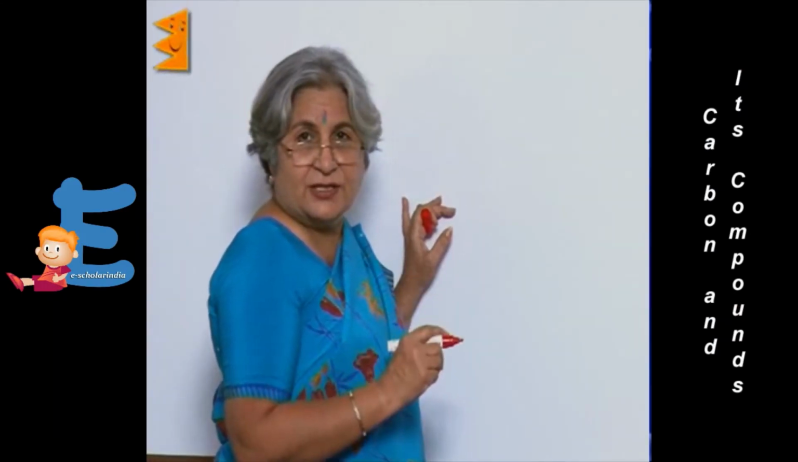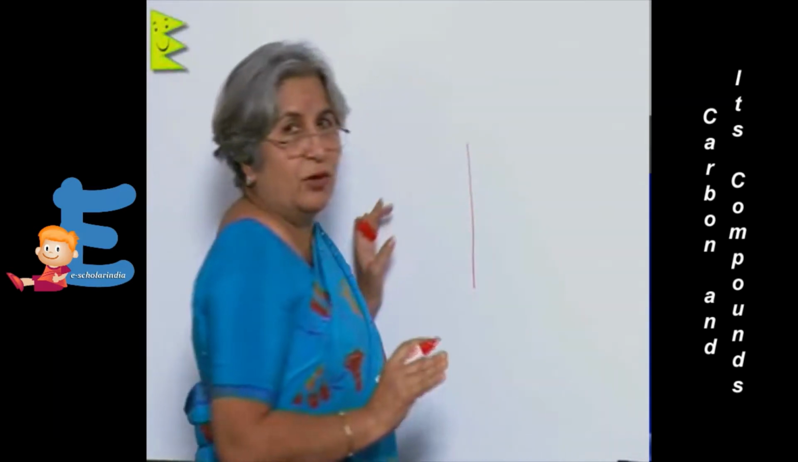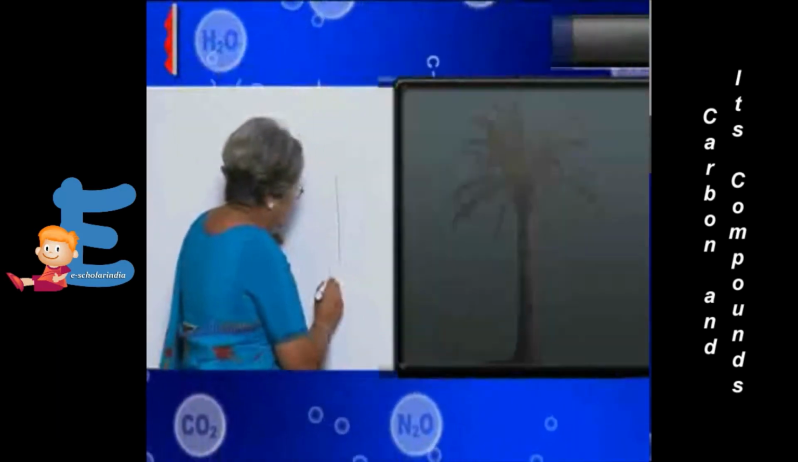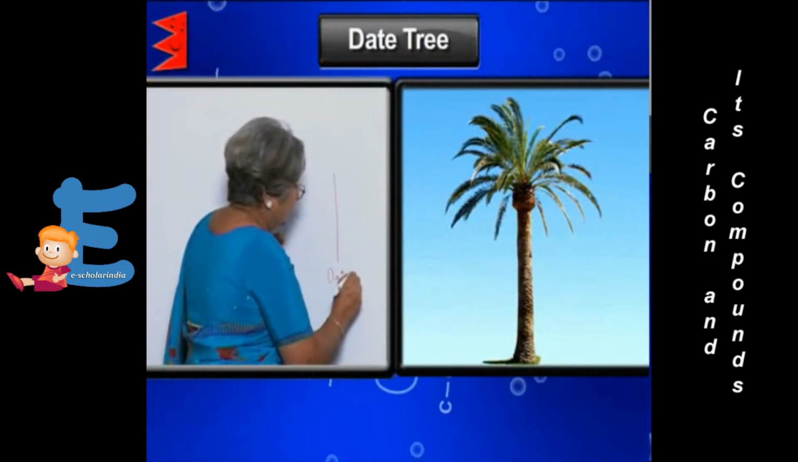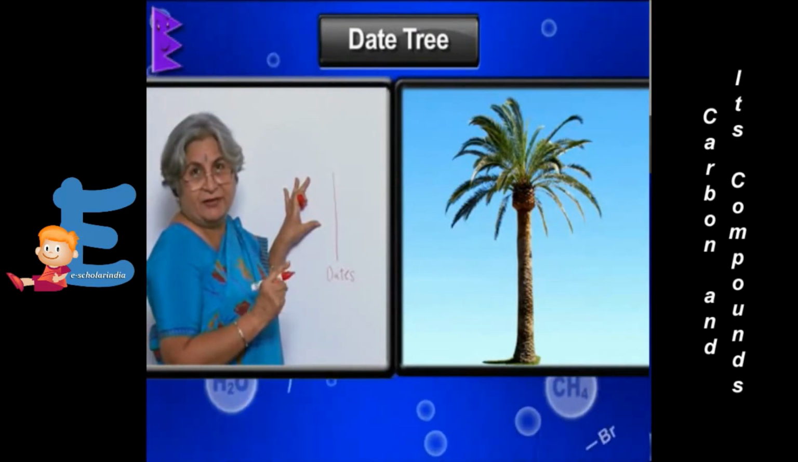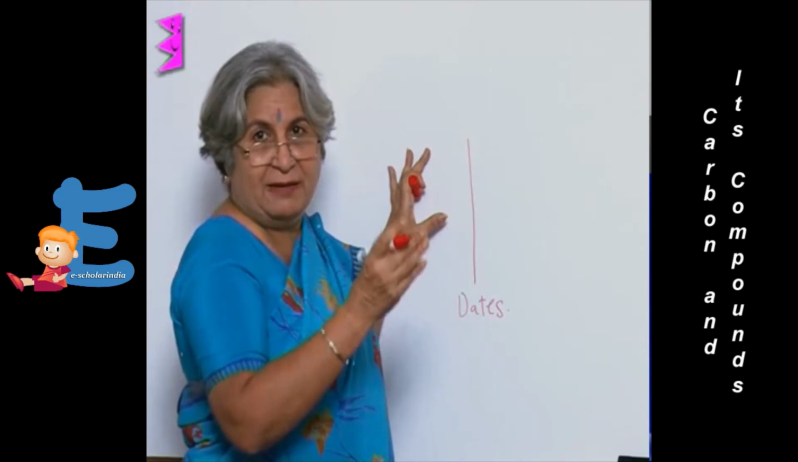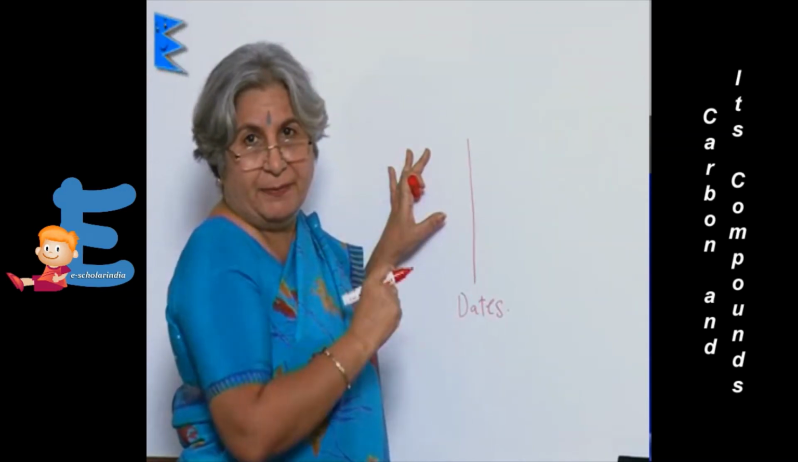Now let us take the case of some trees. They just keep on growing tall. They don't branch, like dates. Even climbing a date tree or a palm tree is very difficult.